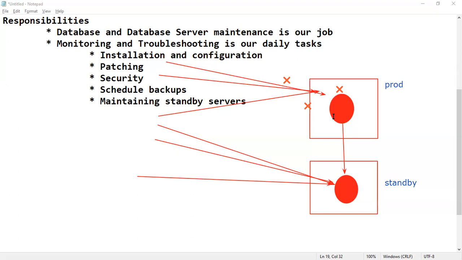Just saying, there is business loss to the client. Amazon.in is there. If it is down for 1 hour, how many orders are lost? That's why it is compulsory. It may be a huge application or a small application, we have to maintain the standby databases.